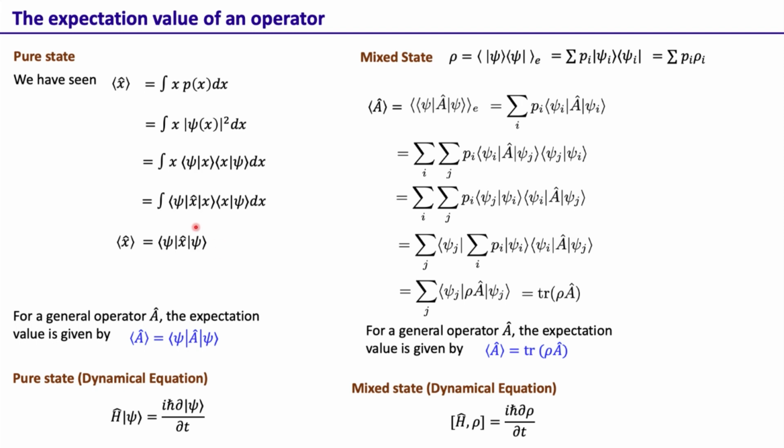This feature is not there in classical mechanics, and that's why we talk about the expectation value even for a pure state. And when we talk about a mixed state, this is an extra layer of randomness that comes into the system, and this randomness has an analog in classical mechanics. We have similar randomness there, and then the expectation value is calculated by this quantity, which is basically a double expectation value.